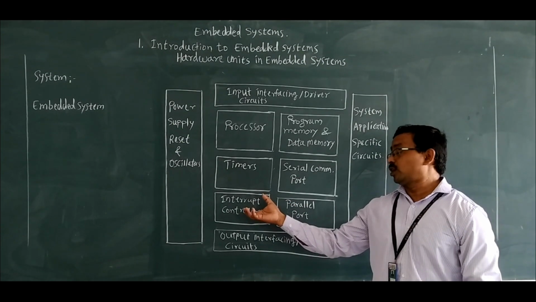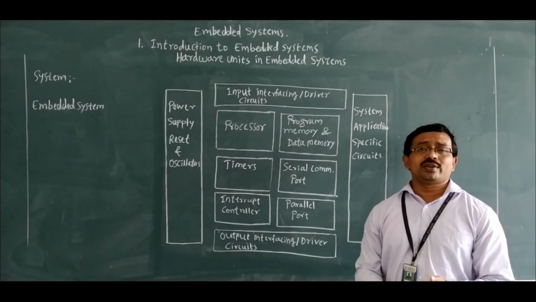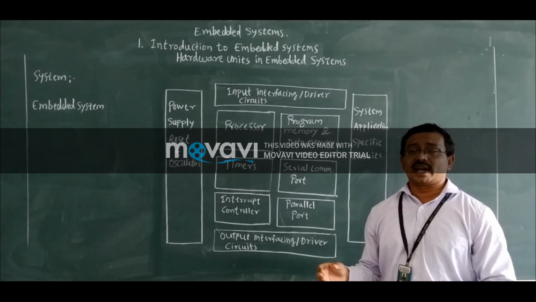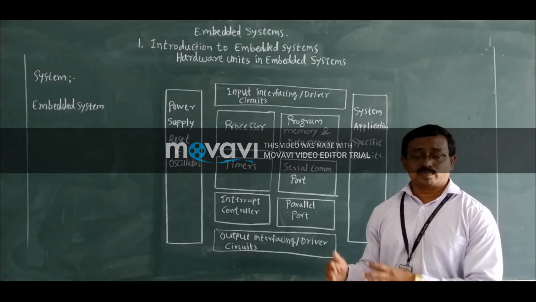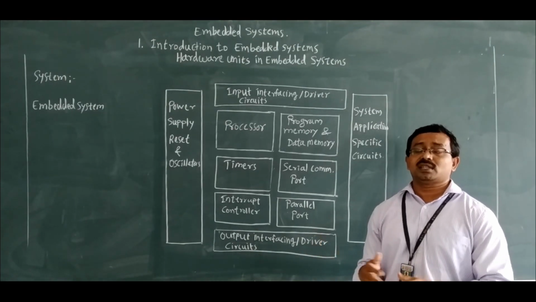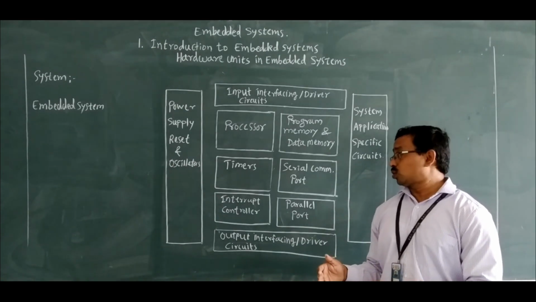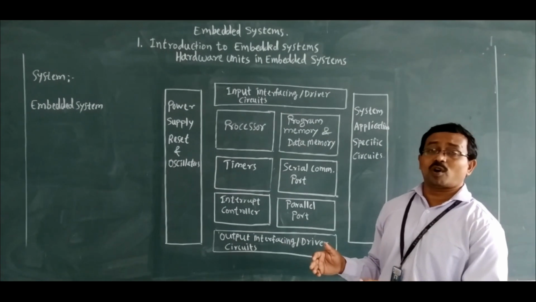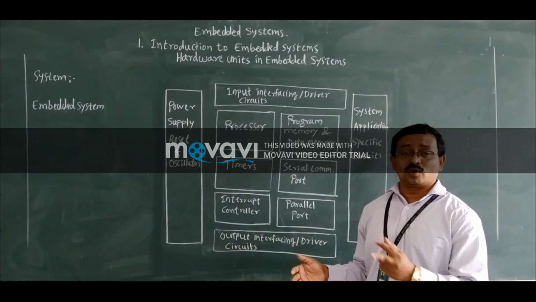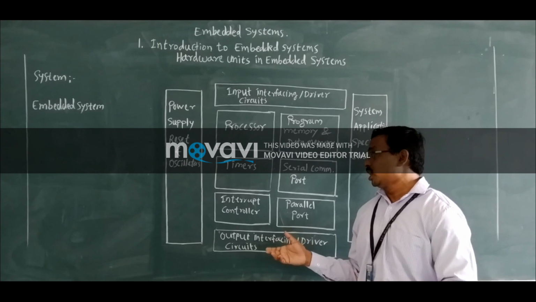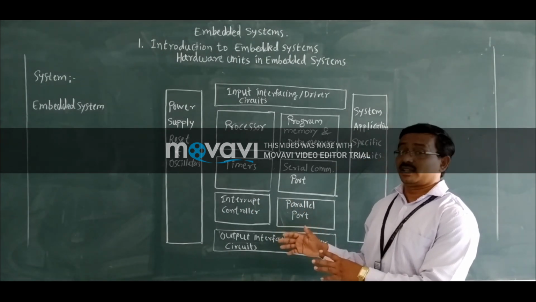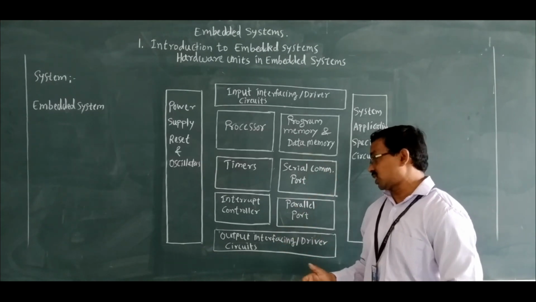And the interrupt controller is there. So now what do you mean by interrupt? Interrupts are generally used to handle the multitasking problem. As we all know, embedded systems deal with various tasks at a time. To resolve the problem of multitasking, it can be done by two methods. One is the polling method, another one is the interrupt method. So interrupt controllers are used to handle the interrupts offered by the various input output systems to the processors.